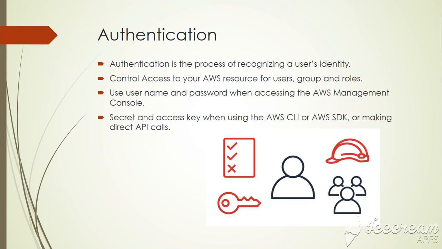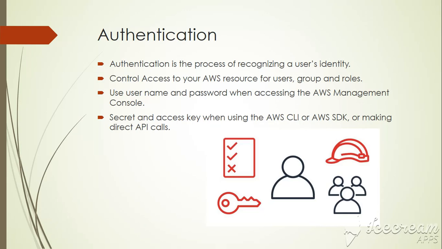First one is authentication. Authentication means confirming your own identity. In the authentication, control access to your AWS resource for users, groups, and roles. In the AWS, use username and password when accessing the AWS Management Console. In the authentication, user must be authenticated using their credentials to send a request to AWS.